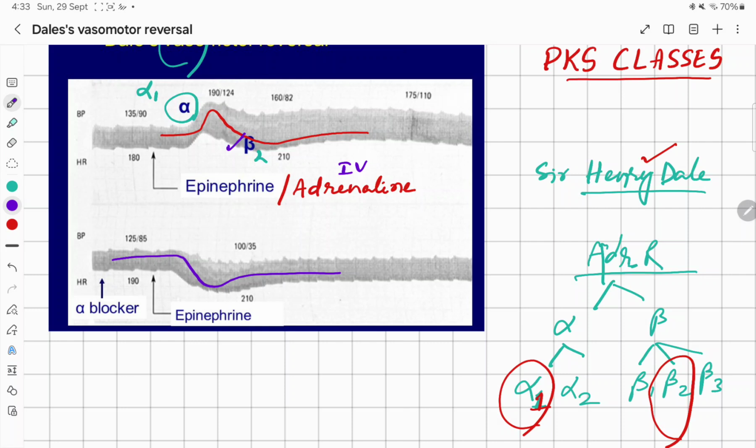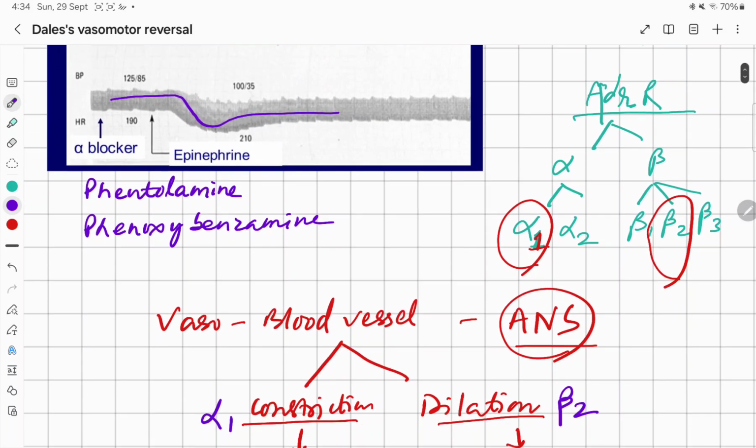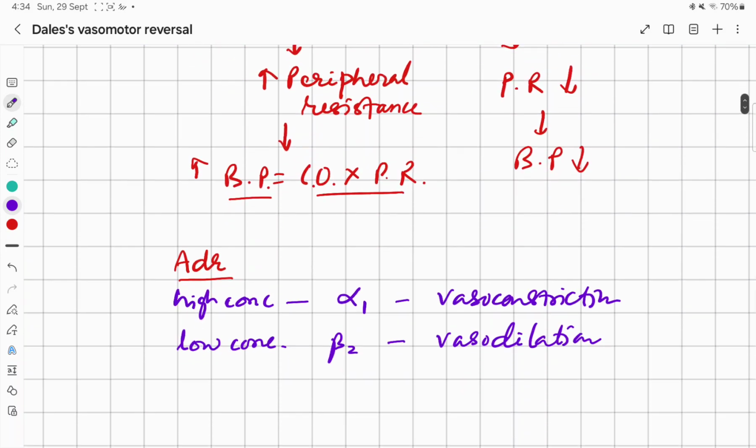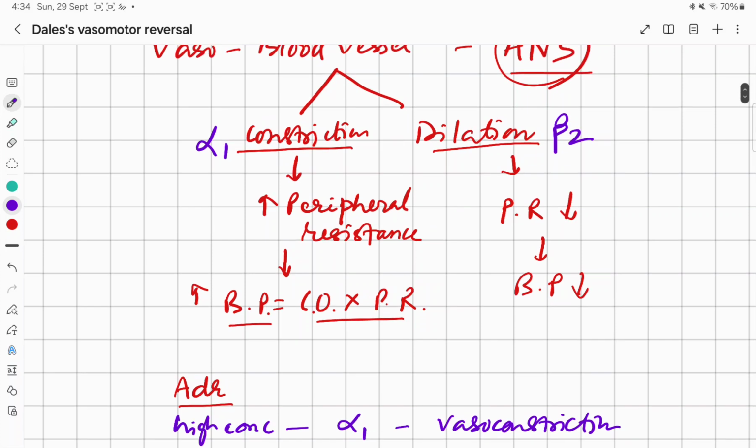But in the presence of non-selective alpha blockers like phentolamine, phenoxybenzamine, the first phase is blocked and there is only the second phase action, that is a fall in blood pressure. So this phenomenon was described by Sir Henry Dale and accordingly it is called Dale's vasomotor reversal.